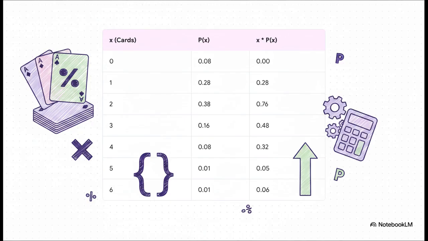Column 1 is our random variable x, the number of cards. Column 2 is p of x, the probability. Column 3 is where we do the work, x times p of x. So let's trace a couple. For 0 cards, we have an 8% chance. 0 times 0.08 is, well, 0. Now look at 2 cards. That's the most common outcome, with a 38% probability, so it gets a bigger weight. 2 times 0.38 is 0.76. You see how that works? We just repeat that simple multiplication for every single row.